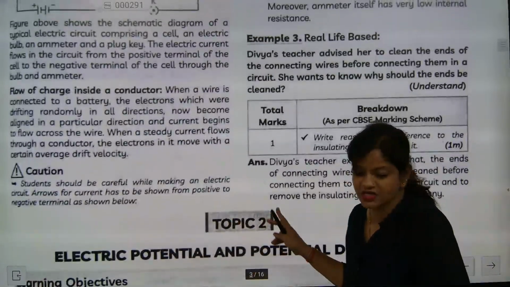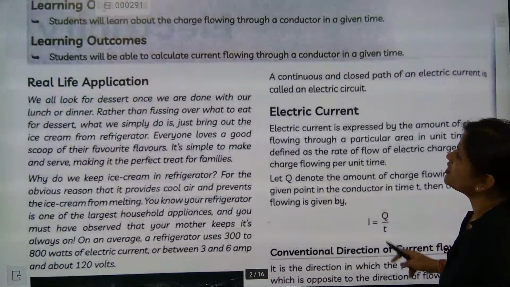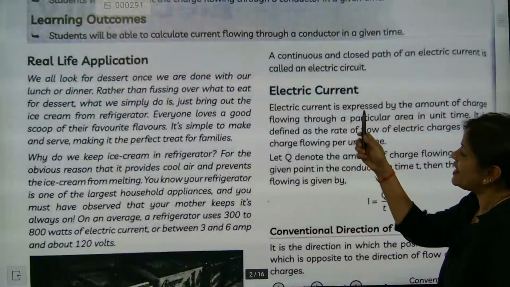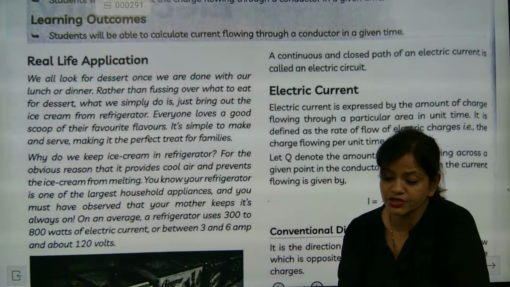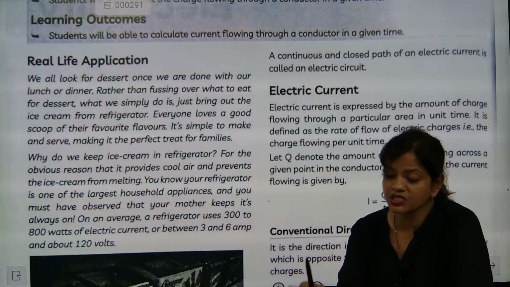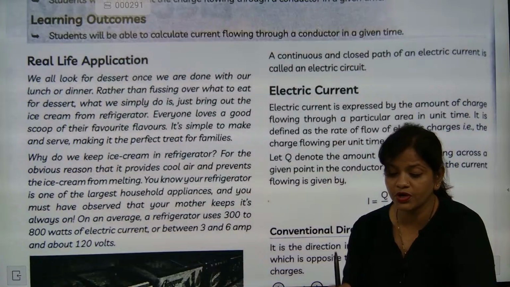This page we have discussed. Now we will go for the next part. I will discuss this part also, electric circuit. So when somebody will be asking you, yes, higher potential to lower potential, the positive part is considered as higher potential and the negative part will be considered as lower potential.